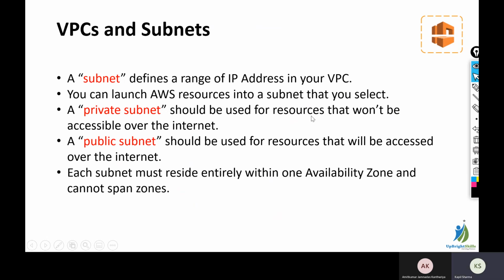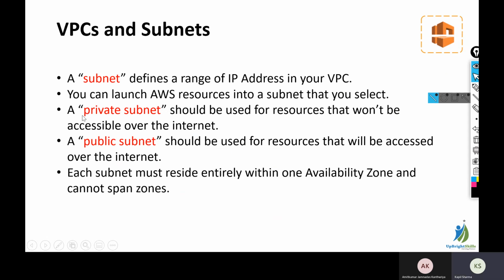A private subnet should be used for the resources that won't be accessible over the internet. So a private subnet is used where no one can access those resources directly over the internet. For example, if you want to host a web application which has a backend database or backend APIs, you want your database to be secure. So you can host your database in a private subnet, and your front end, your website, will be in the public subnet. So your front end will be accessible over the internet, but your backend traffic will go through private networking. A public subnet should be used for the resources that will be accessed over the internet.